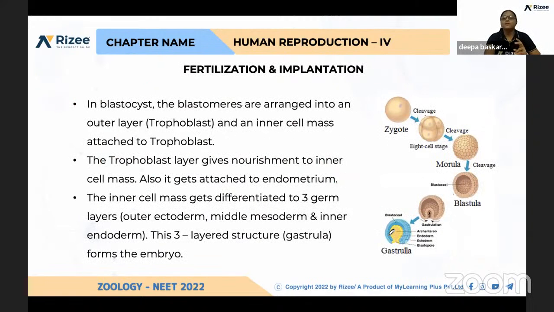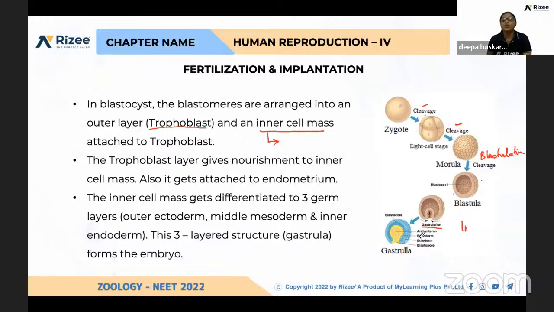See here, the zygote by the cleavage process is converted into morula. And again, the morula is converted into blastula. Specifically, we have to call this blastulation. From the blastula, the outermost layer is called trophoblast, and the inner cells are called inner cell mass. The outer layer is differentiated into trophoblast. From this inner cell mass, germ layers are formed. That is called gastrulation.